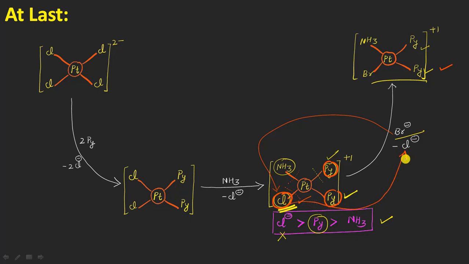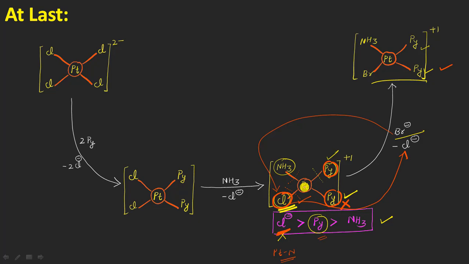I repeat here, because we are having three different types of ligands, the chloride, pyridine and ammonia. We know that the chloride is a strong trans director, but trans to this strong trans director there is present a strong platinum and the nitrogen bond, which is not easy to cleave. Okay, and in order the next thing is the pyridine molecule, and because we are having two pyridine molecules here, we cannot consider this pyridine molecule because trans to this pyridine, once again we are having a strong platinum and the nitrogen bond.